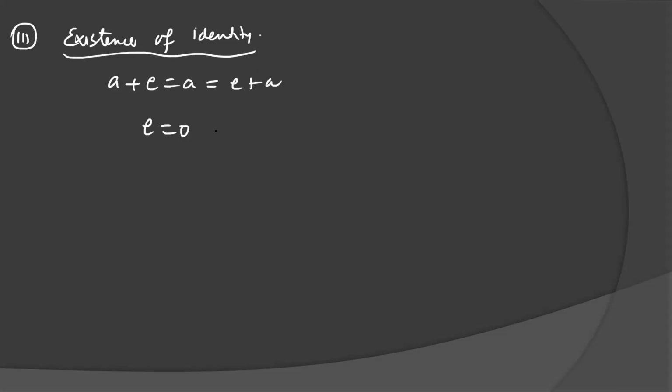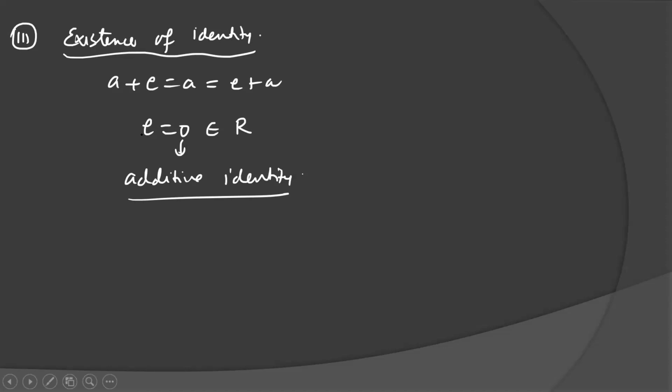Third property is existence of identity. This is actually the second property. It means a plus e is equal to a is equal to e plus a. So e equal to 0 belongs to R. 0 is called the additive identity here. It may not be 0, it can be any other element, but additive identity is represented by the notation 0. This is the notation 0, not the value. It can be a matrix also, the zero matrix.